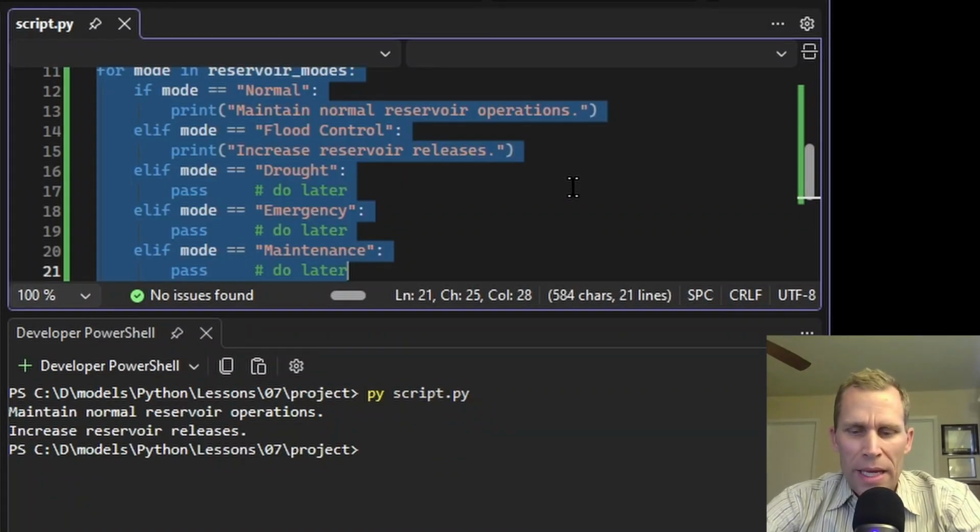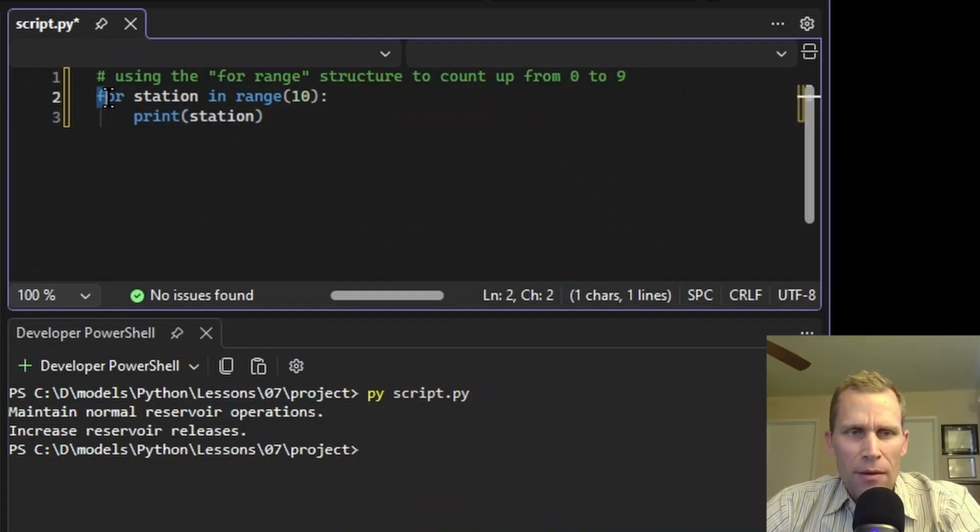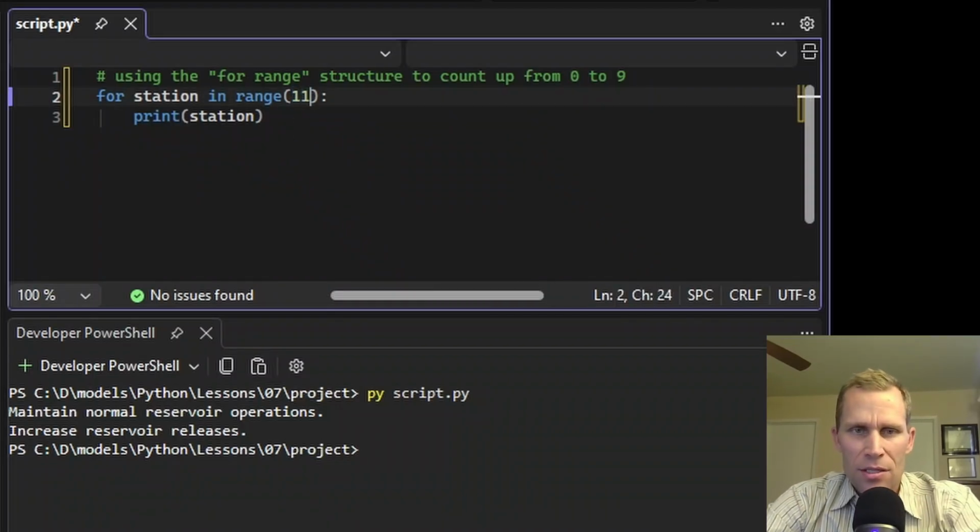Next, let's talk about range. So this is another for loop example. I'm going to say for station in range n. Now we can use any value for station. This is a variable we're making up, and we're just printing out the value to the terminal here. This is going to count from 0 up to 9. If we wanted to count from 0 up to 10, we could just change this to an 11.